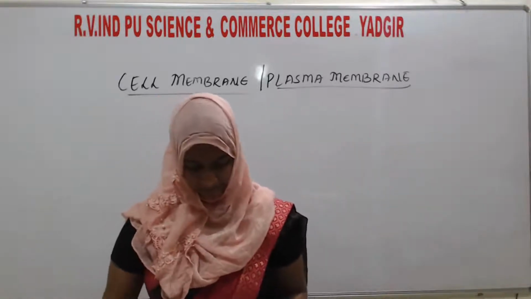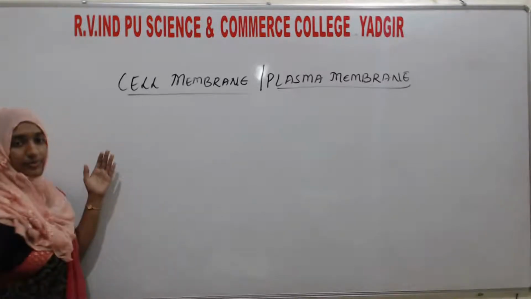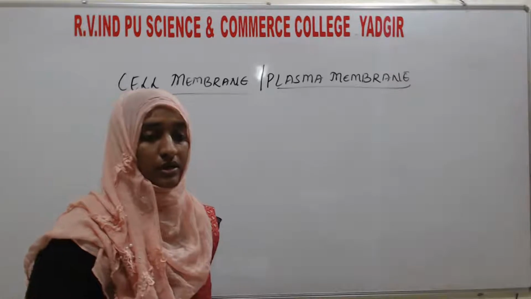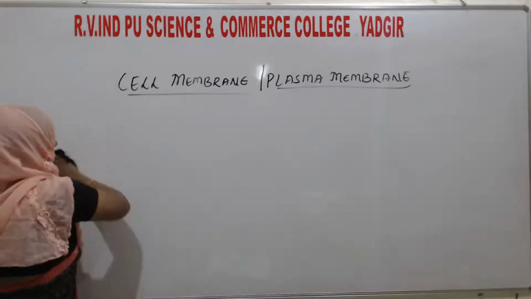Here you see, whatever we call the cell membrane or plasma membrane or biomembrane, what is one of the important characteristic features of that?